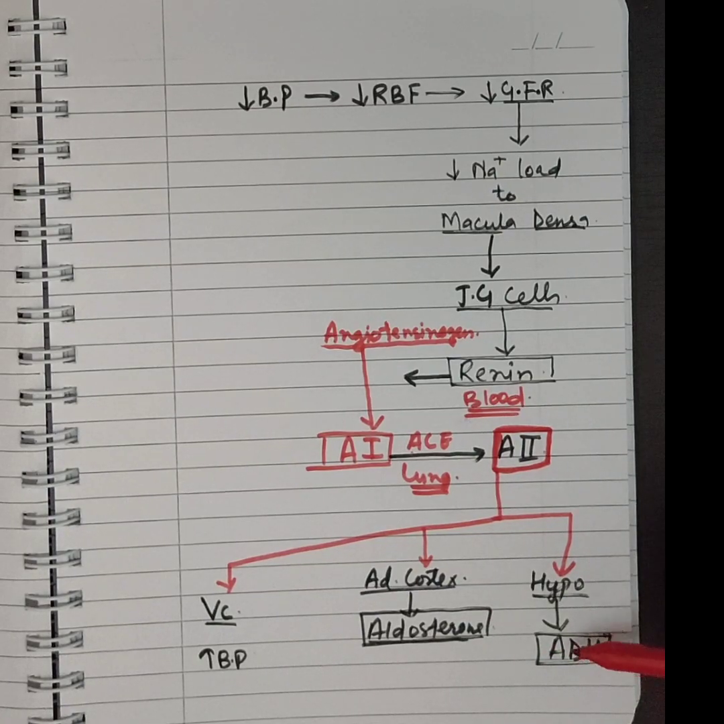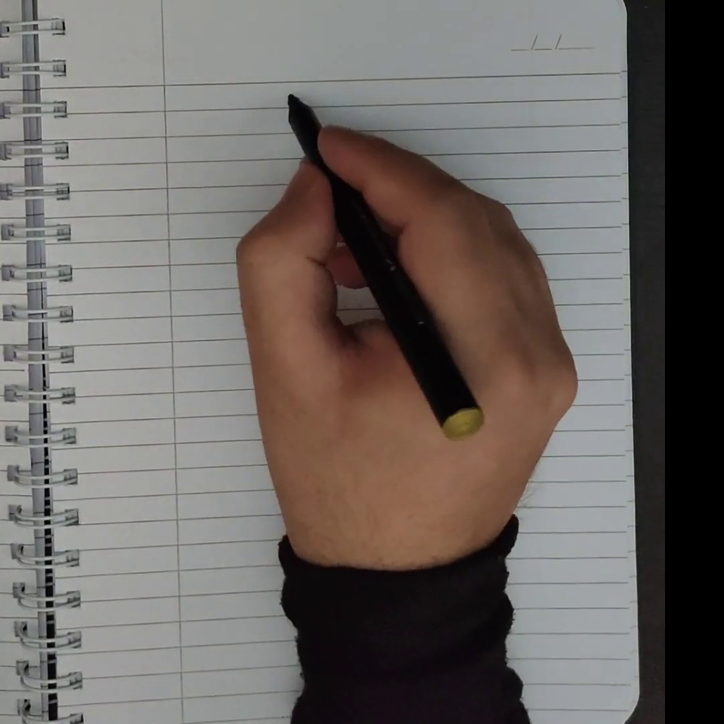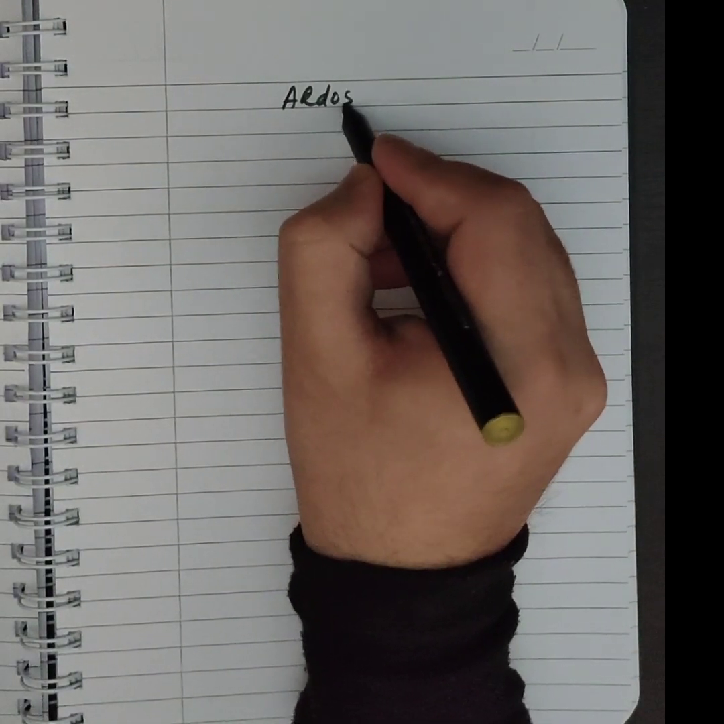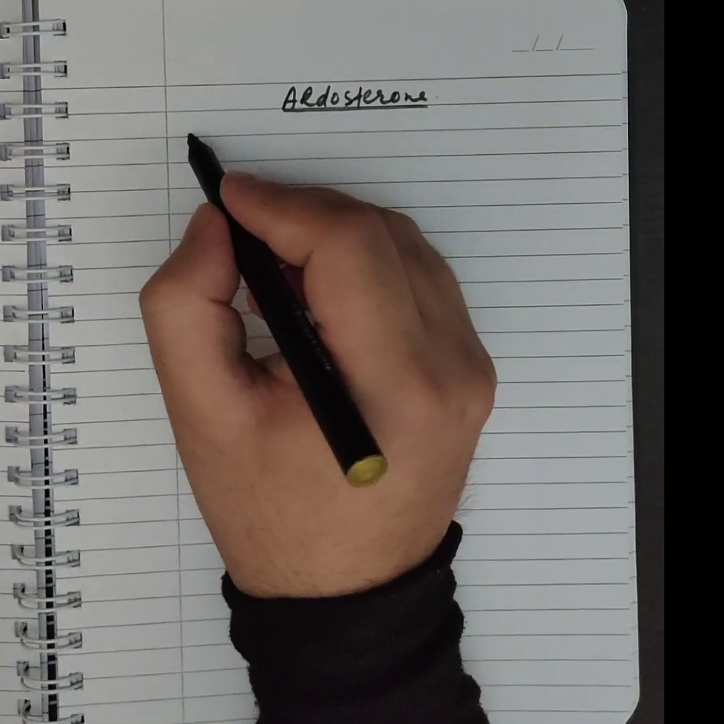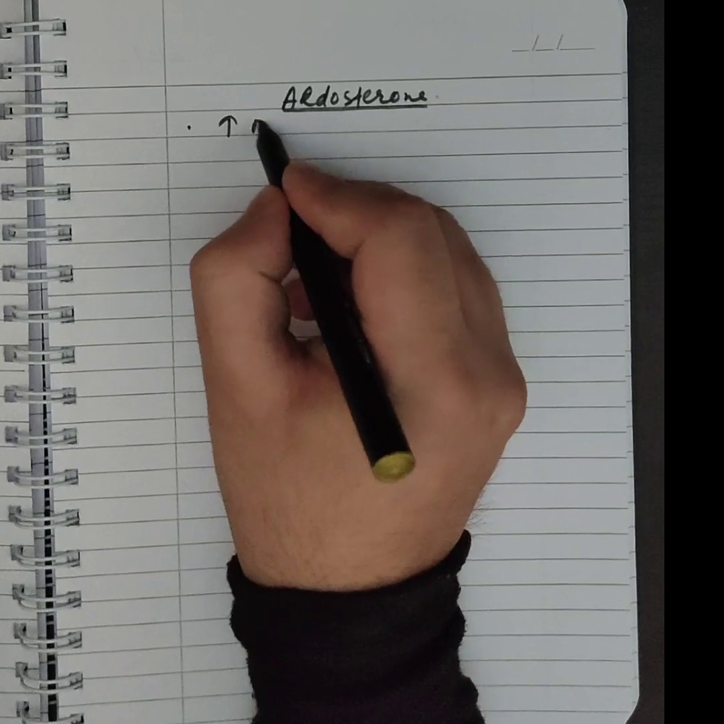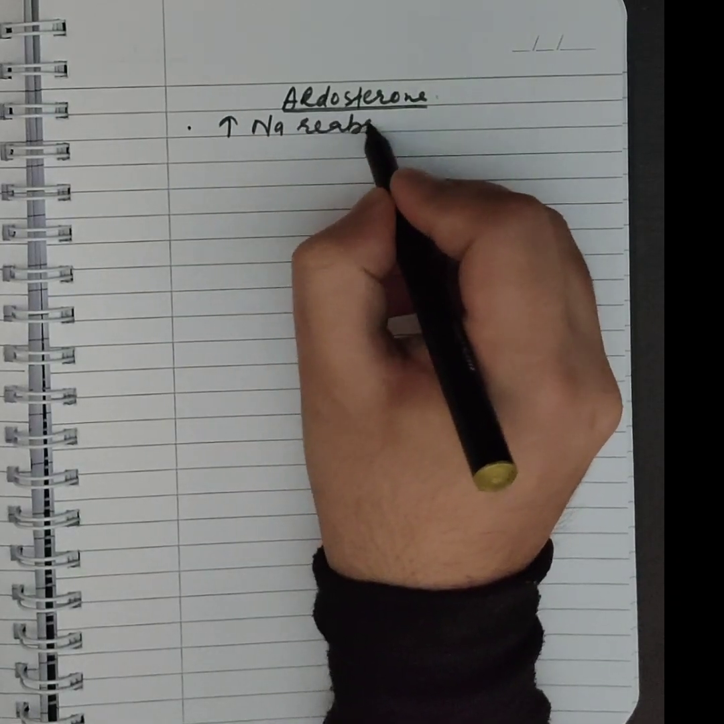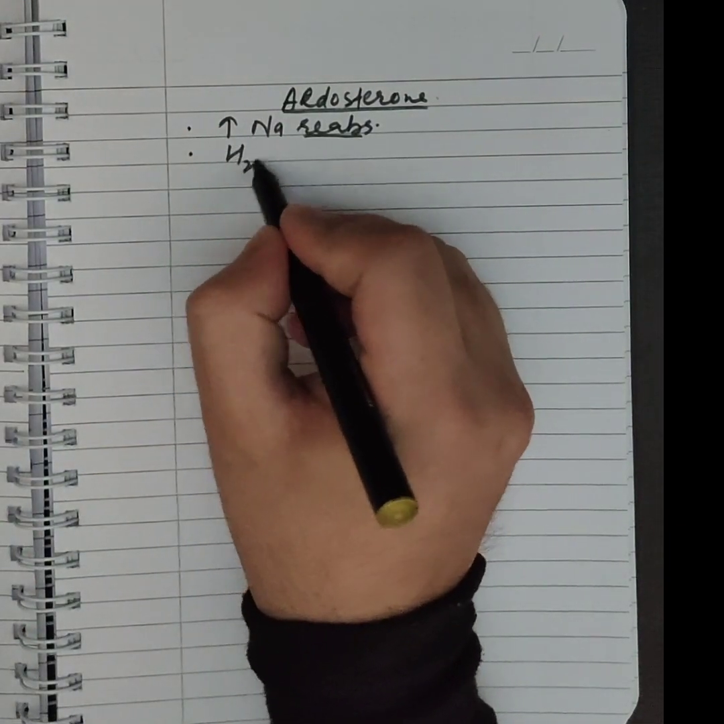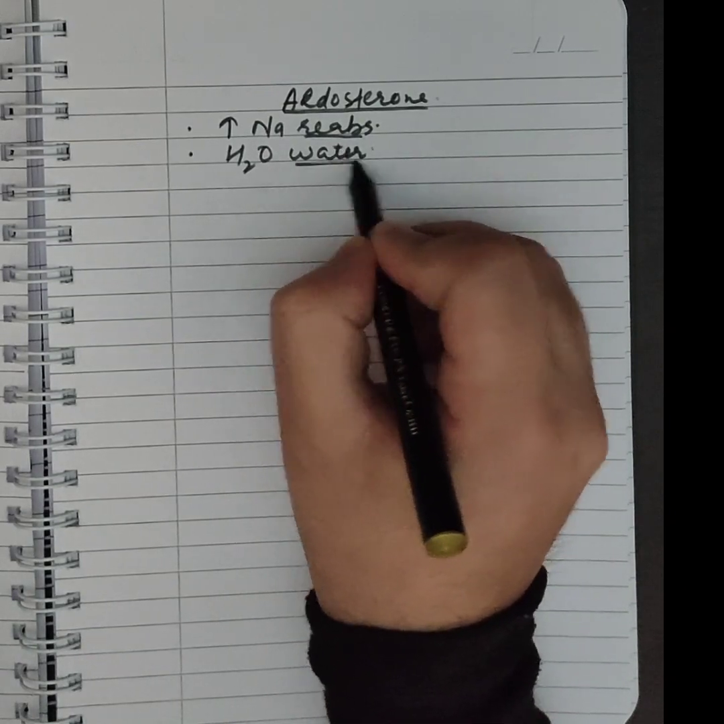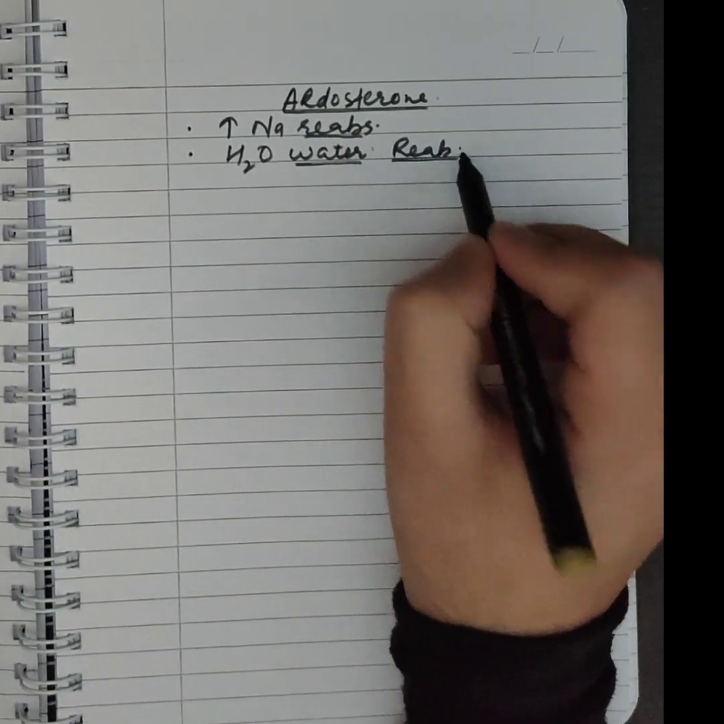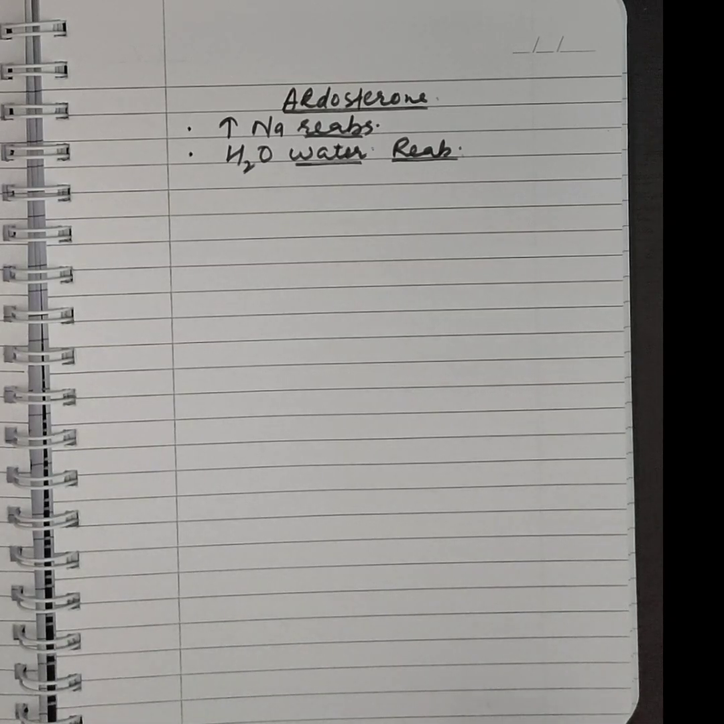How aldosterone works and how ADH works, let's understand in more detail. First, aldosterone. Number one, it increases sodium reabsorption. It causes reabsorption of sodium, and wherever sodium goes, water goes with it. If sodium is reabsorbed, water will also go along with the sodium. So it also helps in the water reabsorption.